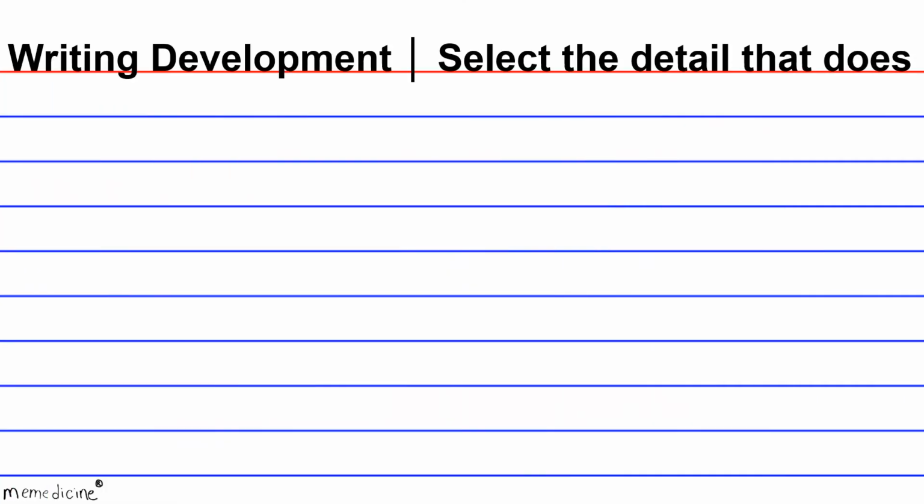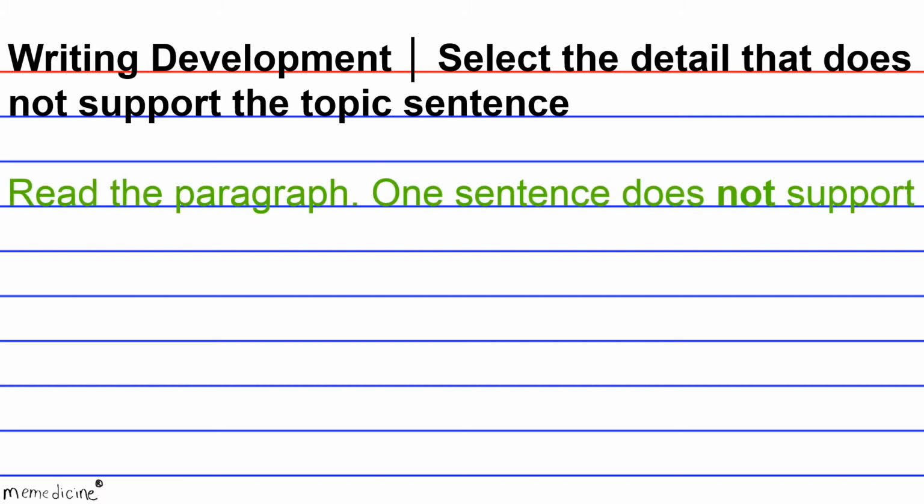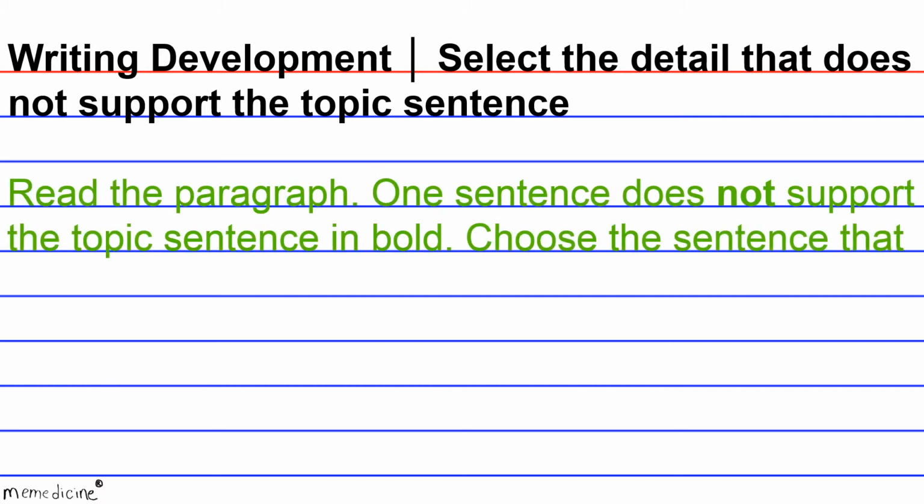Writing development. Select the detail that does not support the topic sentence. Read the paragraph. One sentence does not support the topic sentence in bold. Choose the sentence that does not belong.